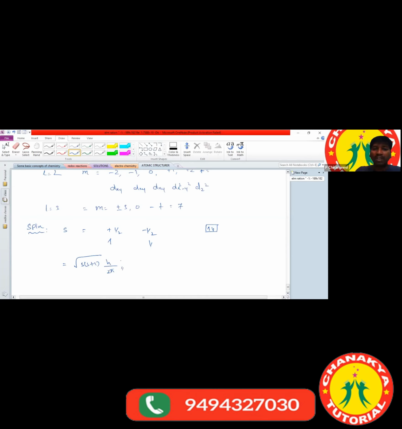Now, what is the main importance of the spin quantum number? For any electron, three quantum numbers are the same, but the fourth one is different.